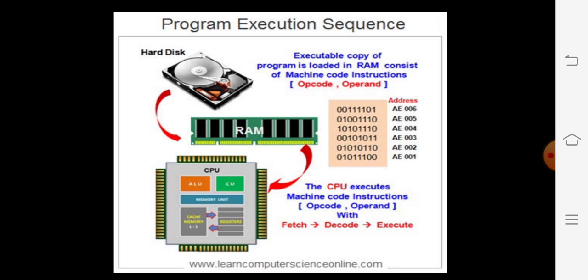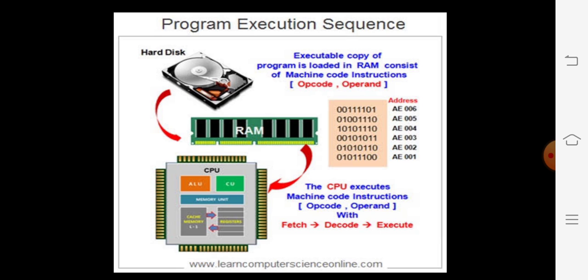Whenever we click the icon of a particular software, the programs of that software are fetched from the hard disk to the RAM, random access memory. RAM is a primary memory. So what is the first step? An executable copy of a program is loaded into the RAM from the secondary memory like the hard disk.